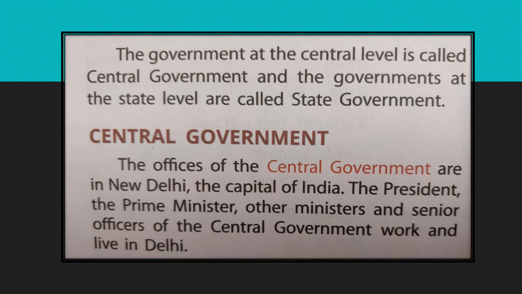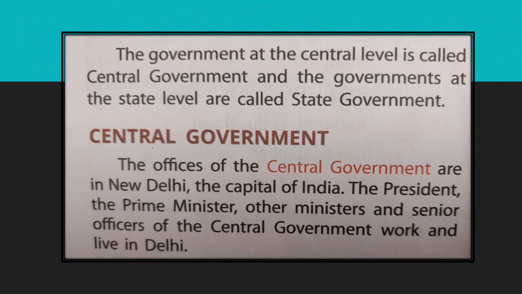Now, central government. Central government means the government which we have at the center. So the offices of the central government are in New Delhi, which is the capital of India. The president, the prime minister, and other ministers, senior officers of the central government, they all work and live in Delhi.